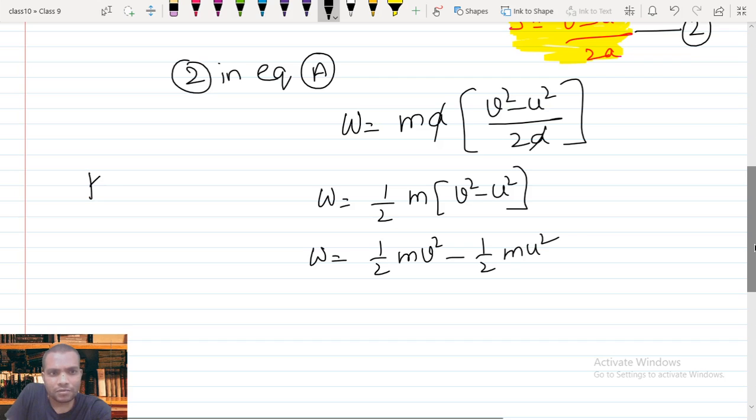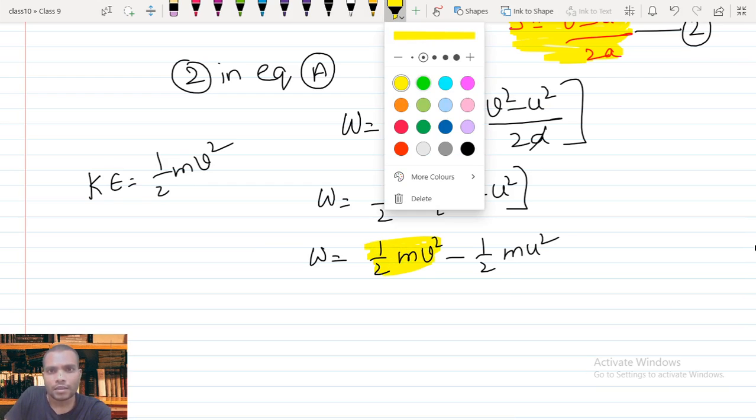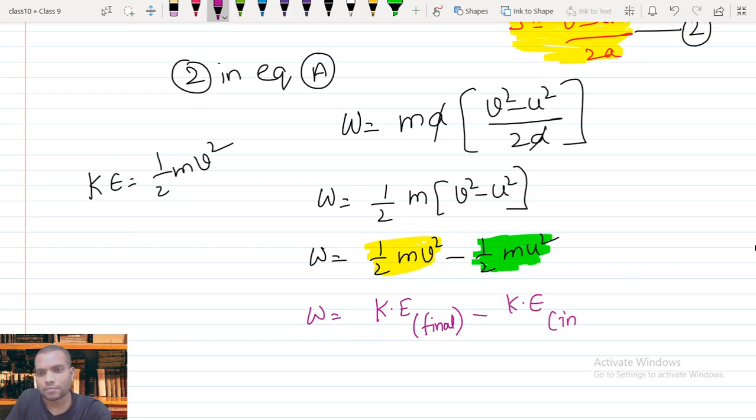Now we know the kinetic energy formula, kinetic energy equals half m v square. So this term we call kinetic energy final, because v is the final velocity. And this other term we call kinetic energy initial. So the expression becomes W equals kinetic energy final minus kinetic energy initial.